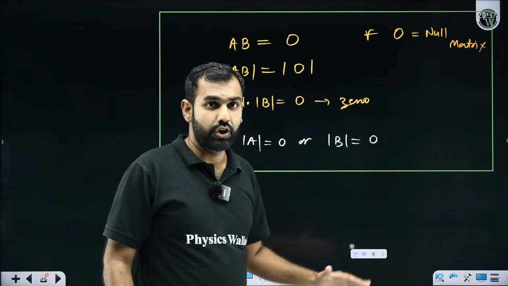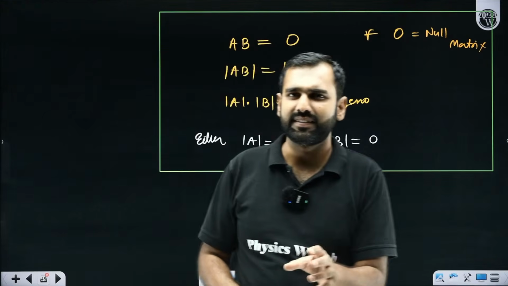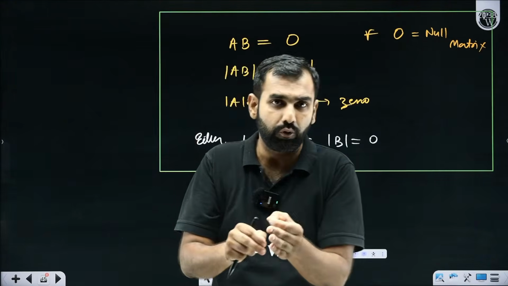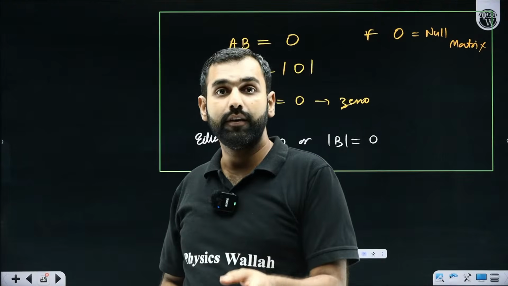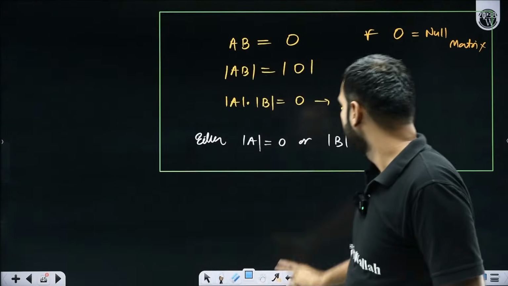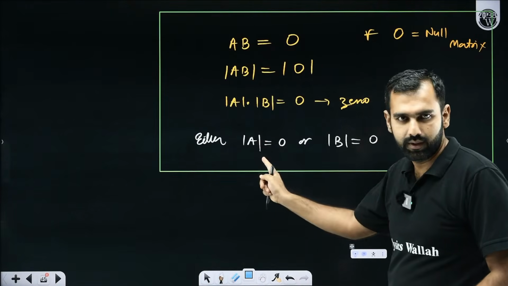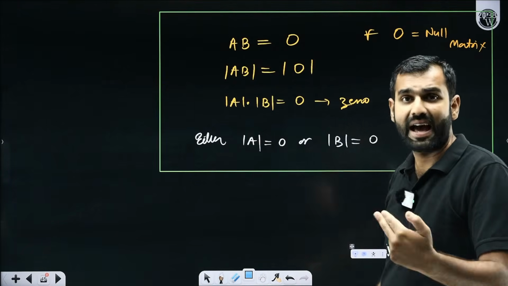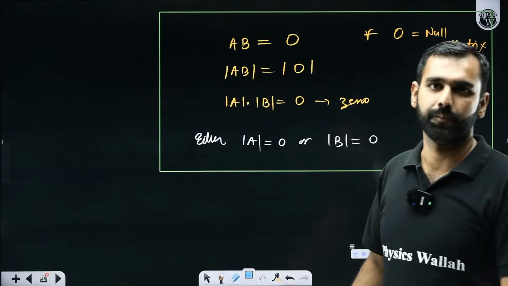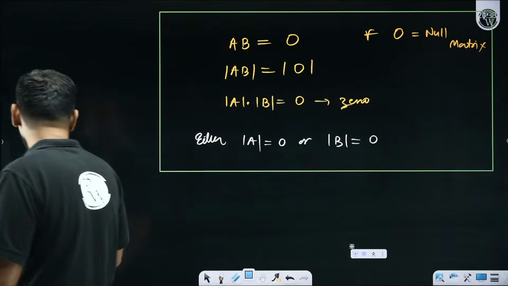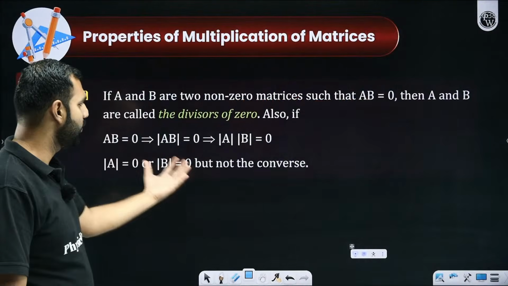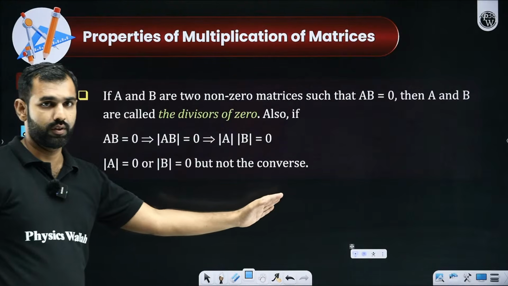Forget the whole derivation, remember the conclusion. It says if two matrices when multiplied are giving you a null matrix, then it is bound to happen that either of them will have their determinant to be 0. Everybody got this, or shall I re-explain? Tell me honestly. That's exactly what we are given, but not the converse.